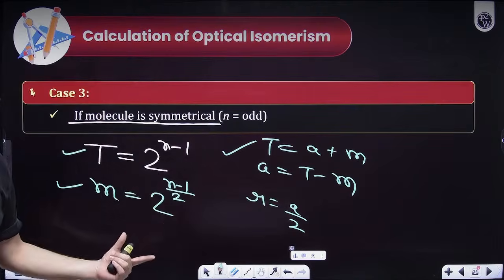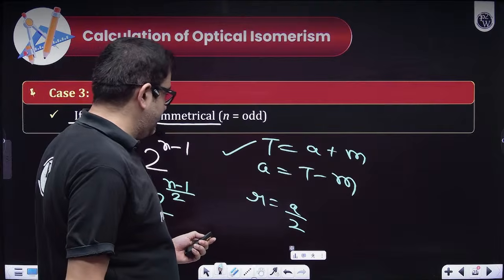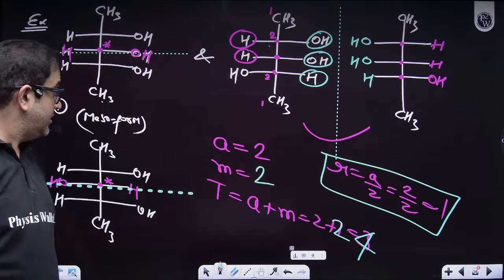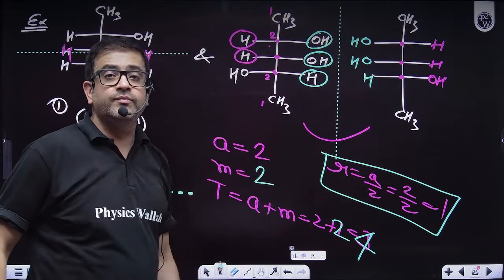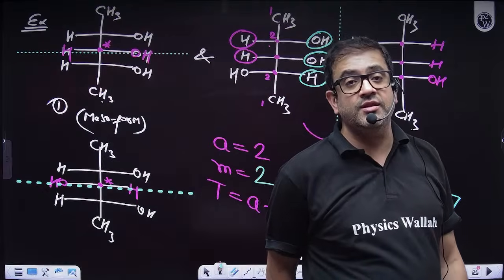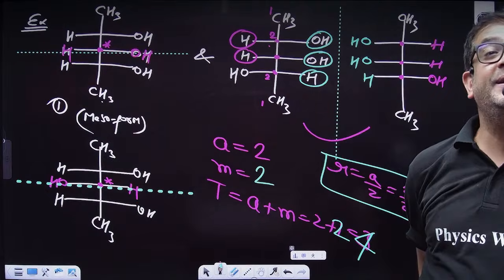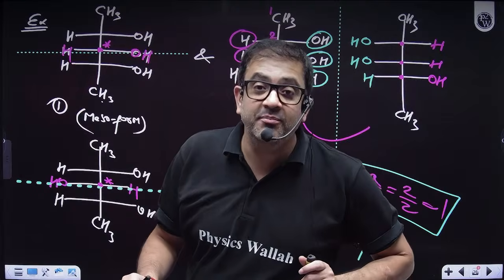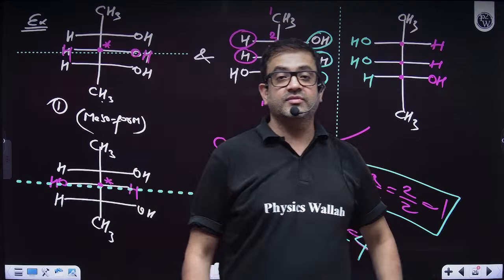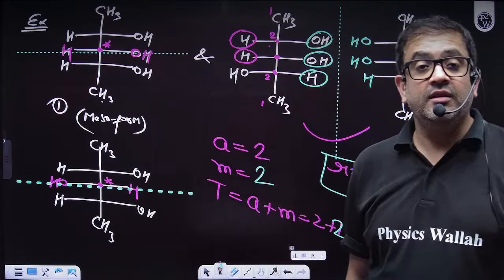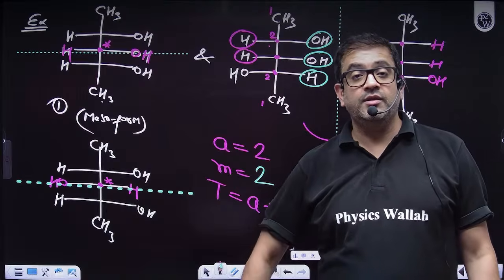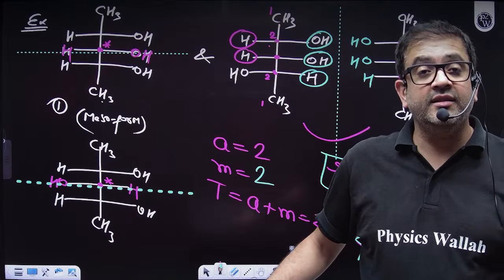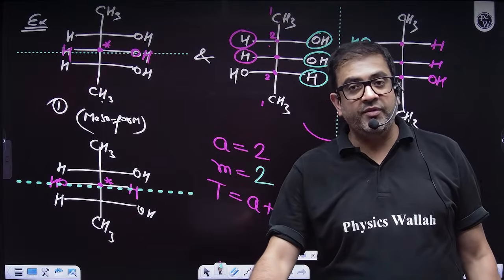So for time being, Sanjana, A is same as T. For time being, A is 2, T is 4. So why is A same as T? A is optically active. Total includes active and inactive. Obviously, inactive is the meso form. Great. Chalo, I hope everybody is good.